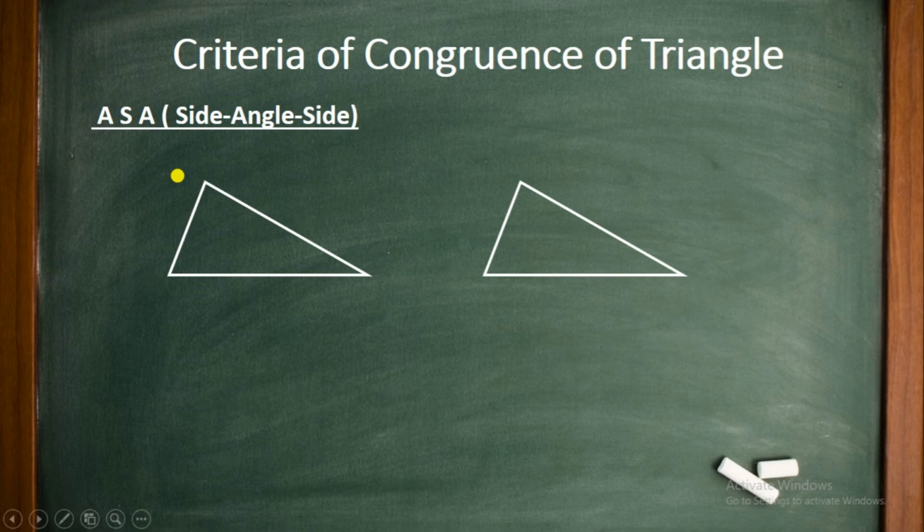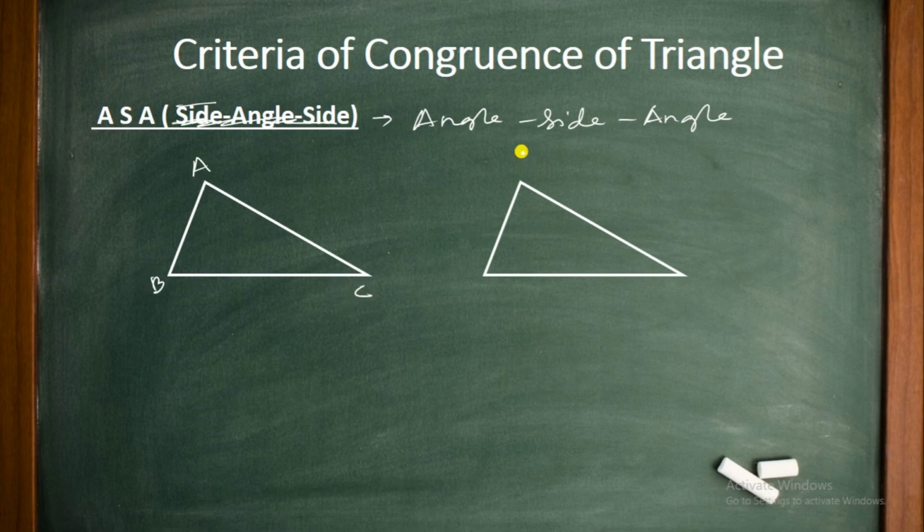Our next criterion is angle side angle. Again I have to name this triangle ABC, this PQR.